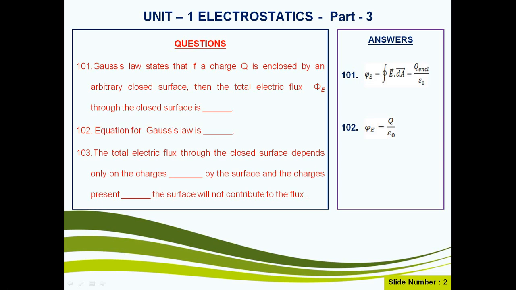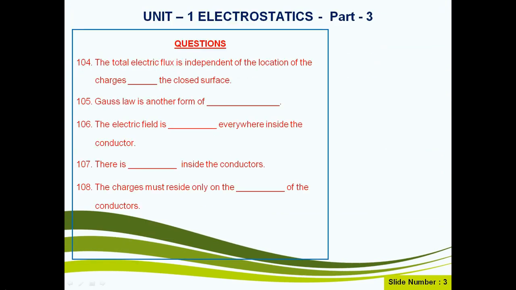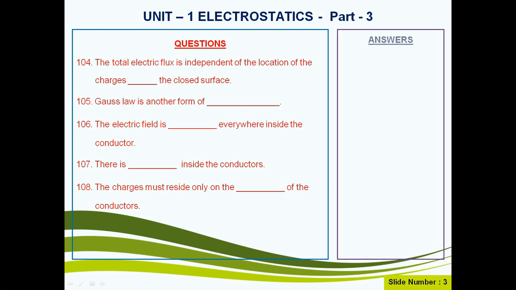Question number 103. The total electric flux through a closed surface depends only on the charges enclosed by the surface and the charges present outside the surface will not contribute to the flux. Now we are going to see the answers for the following questions. Question number 104. The total electric flux is independent of the location of the charges inside the closed surface.